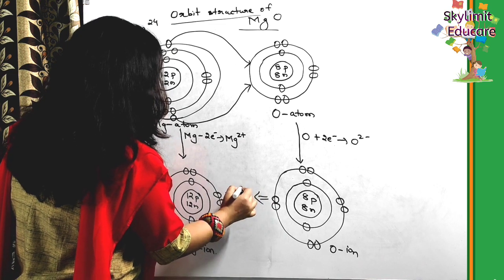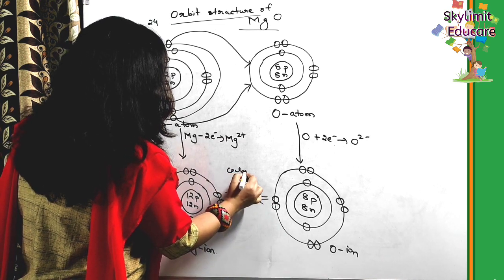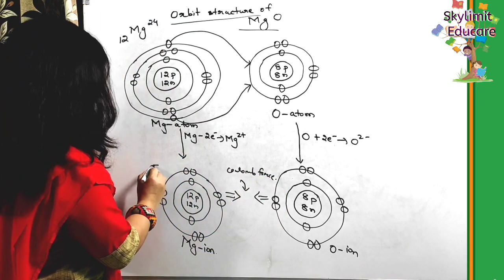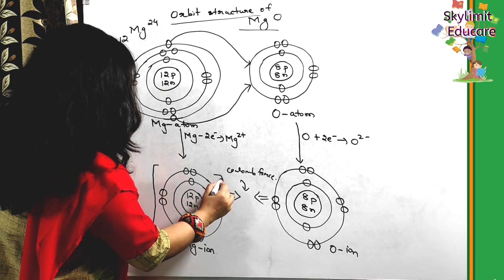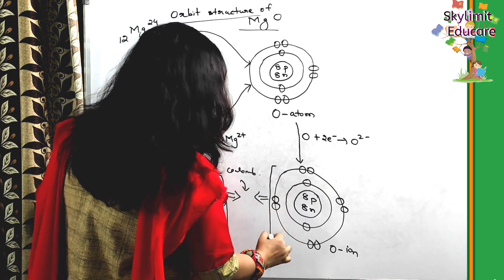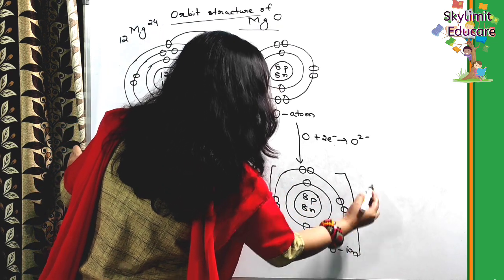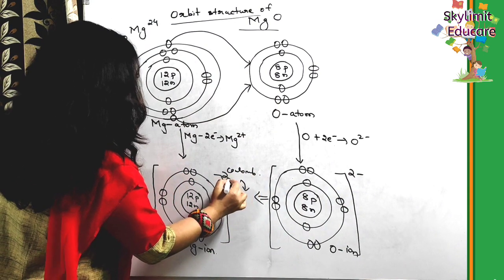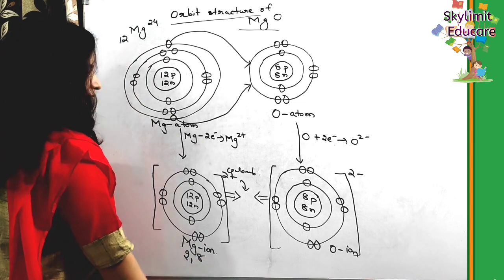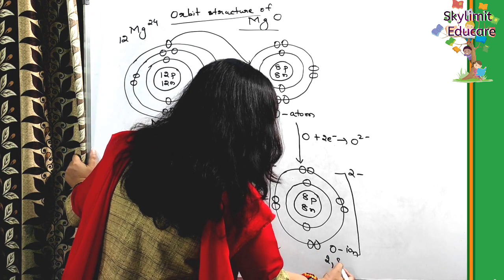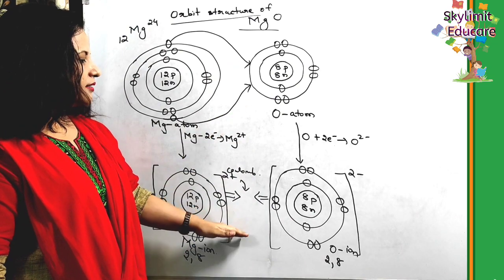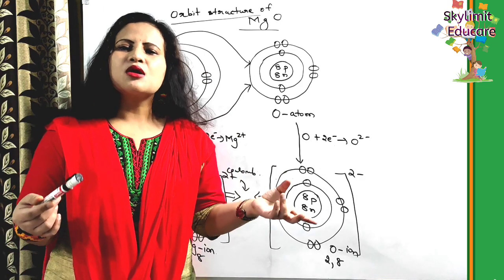Coulomb force or the electrostatic force existing between these two. Clear? And we can also show the charge. Two minus, 2 plus, and write the new electronic configuration, that is 2, 8, and for this oxygen it is also 2, 8. Clear?